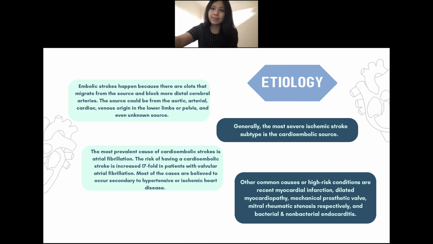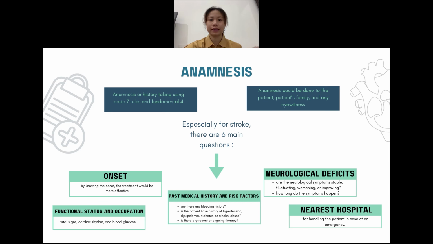Thank you. My name is Anastasia Vanetrix Kusianto, student number 128. I will explain about the anamnesis of embolic stroke. Anamnesis or history taking can be done using the basic 7 rules and fundamental 4. Anamnesis could be done with the patient, the patient's family, and any eyewitnesses. Especially for stroke, there are 6 main questions. The first one is about the onset. By knowing the onset, the treatment will be more effective.